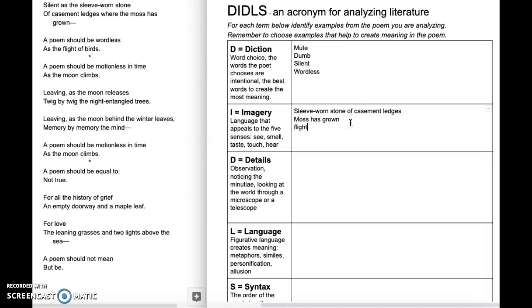I don't know if you guys know about the flight of birds, but birds fly in a V. And there's one bird at the front of the V, and then the two lines of the V are birds falling out in succession. So their pattern is a V. And the reason they do that is because the bird at the front of the V is doing most of the work.